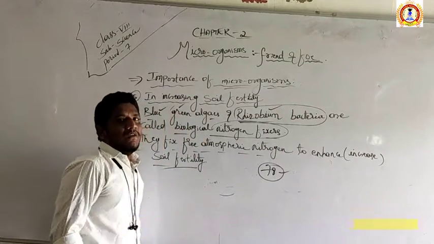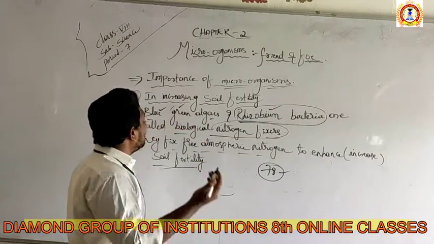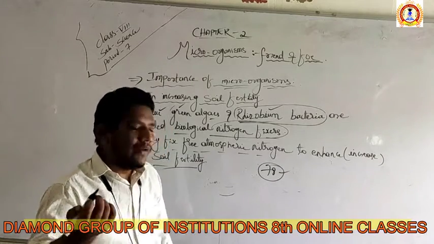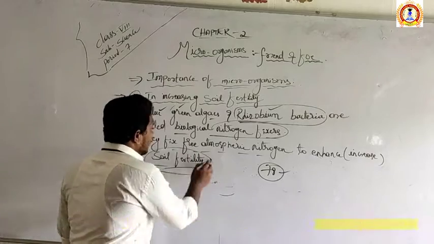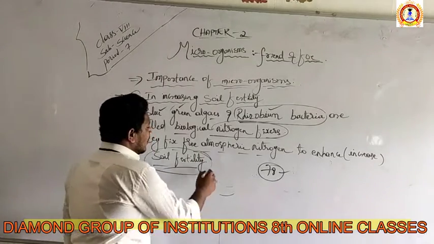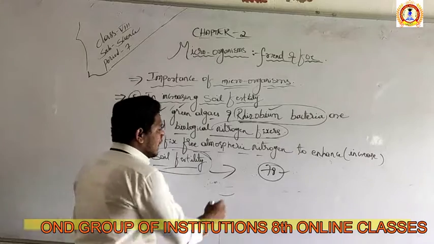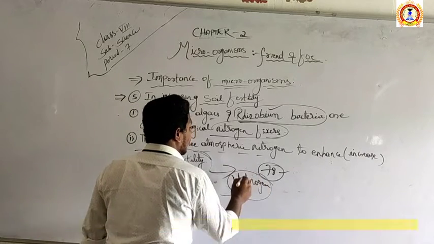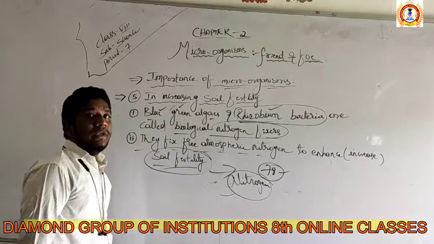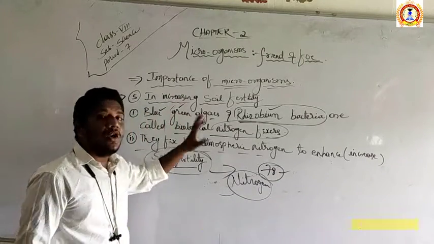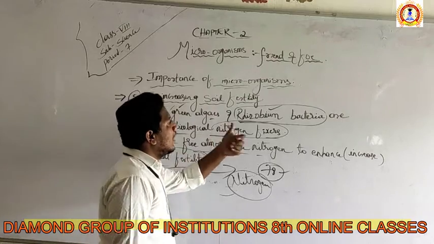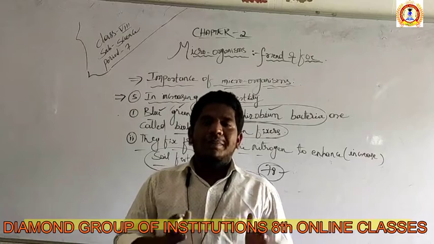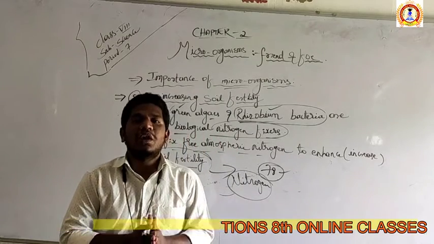So that is the reason we are again going to say that microorganisms play a very important role in increasing the soil fertility. What is soil fertility? Now we just discussed a soil which is rich in nitrogen, and that is going to be fixed by some of the microorganisms, green and blue algae, and also one bacterium, the rhizobium. So this way the microorganisms again help in increasing the soil fertility.